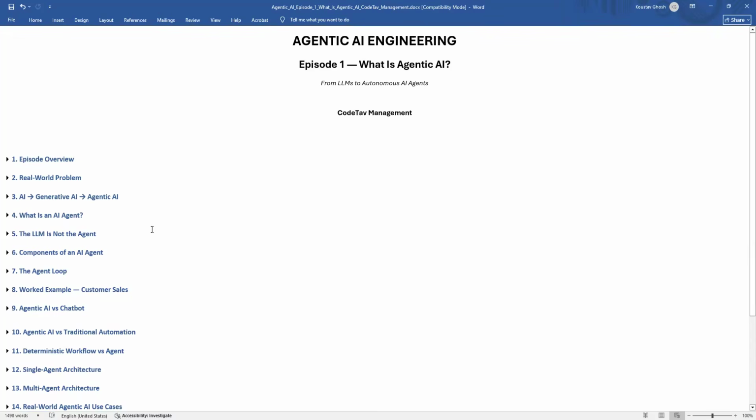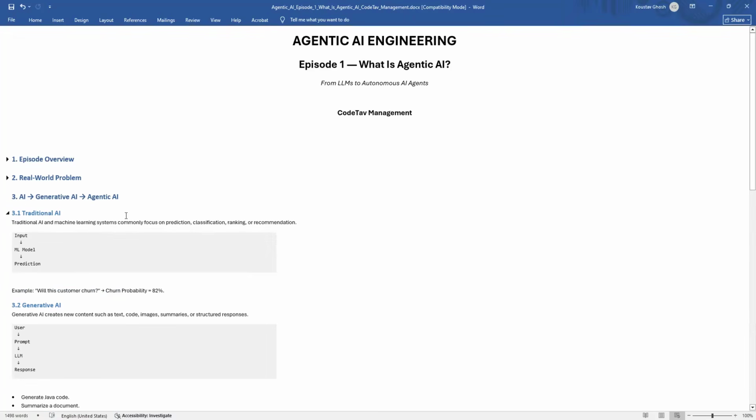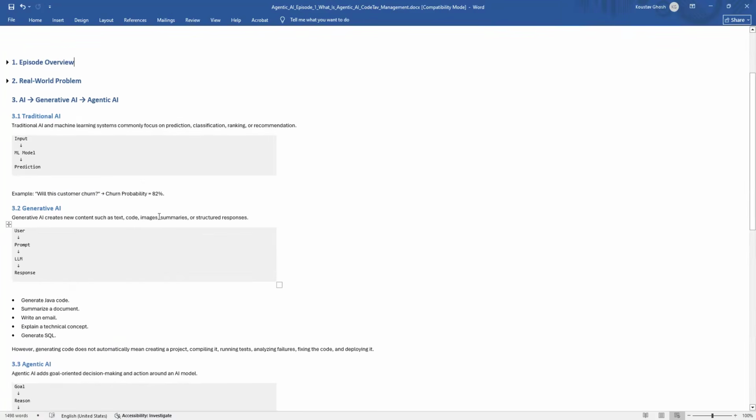Before understanding agentic AI, we need to understand how AI systems have evolved. According to that, I have divided it into three stages. The first stage is traditional AI, the second stage is generative AI, and the third stage is agentic AI.